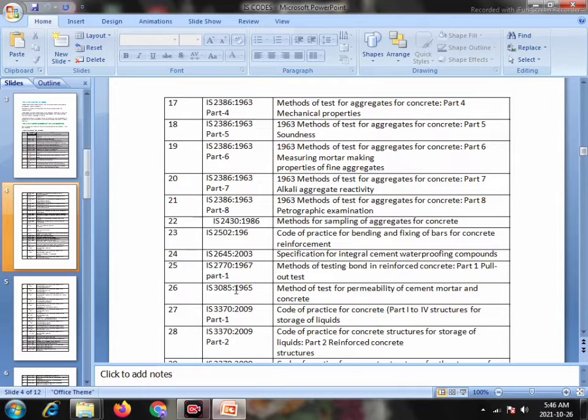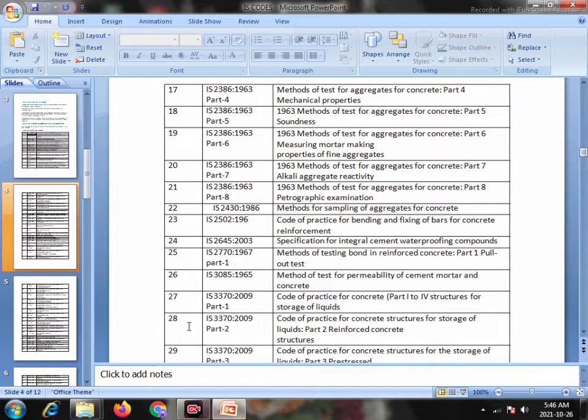1967 Part 1, methods of testing of bond in reinforced concrete, Part 1 pull out test. Serial number 26: IS 3085:1965, method of test for permeability of cement mortar and concrete. Serial number 27: IS 3370:2009 Part 1, code of practice for concrete structures for storage of liquids, Part 1 general requirements.